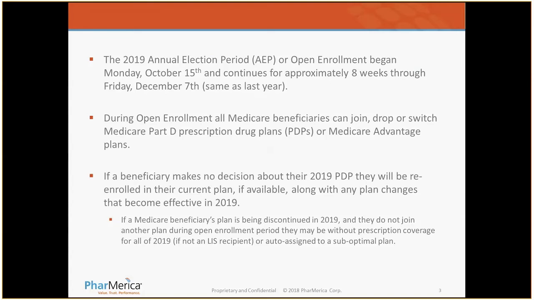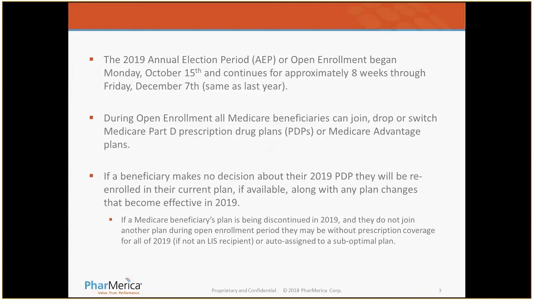If a 2019 PDP plan, they will be re-enrolled in their current plan if available, along with any plan changes that become effective in 2019. So, key to note here, if a Medicare beneficiary's plan is being discontinued in 2019 and they do not join another plan in the open enrollment, they may be without a prescription drug plan for all of 2019 or be auto-assigned to a suboptimal plan.